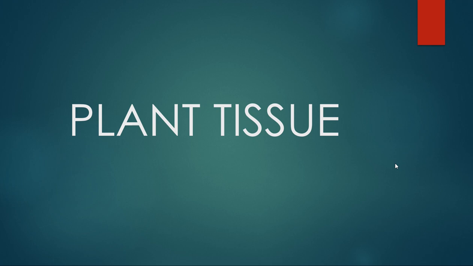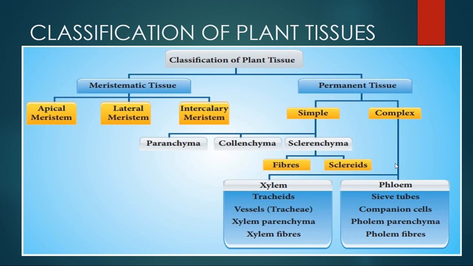Where does the term meristematic come from? Actually, it is a Greek word meristos, which means divided. Well, the main function of this tissue is to divide and help the plant to grow.